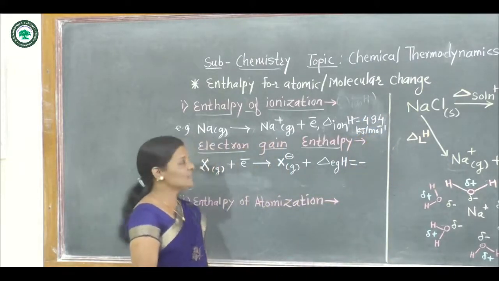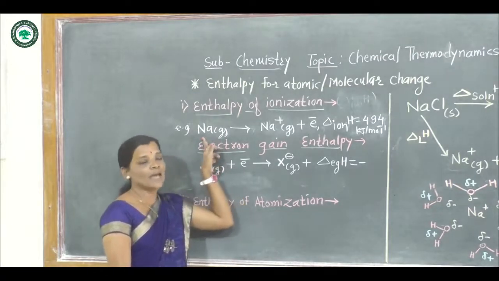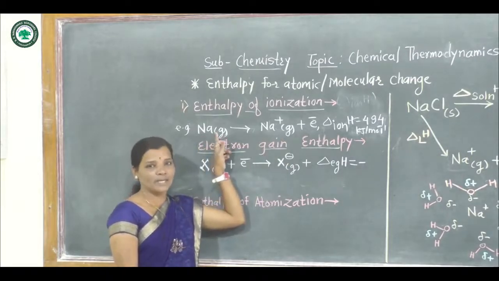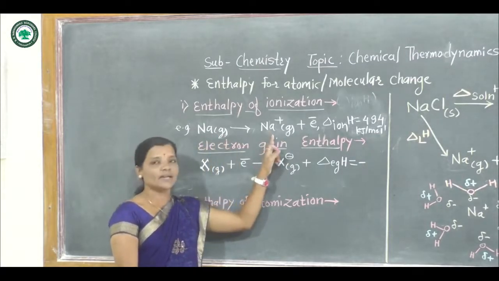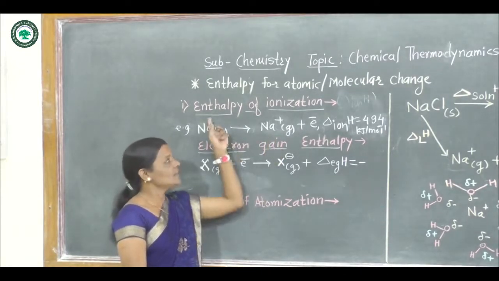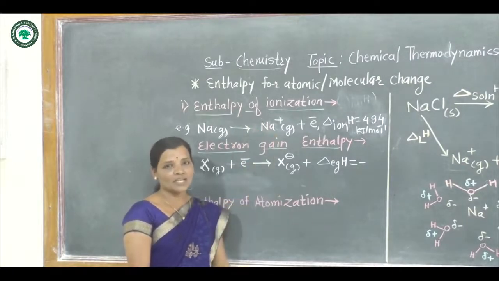Now what does this mean? This means when 1 mole of sodium gas absorbs 494 kilojoule of heat, then that is converted into its gas phase ion, and then here the enthalpy is said to be enthalpy of ionization.